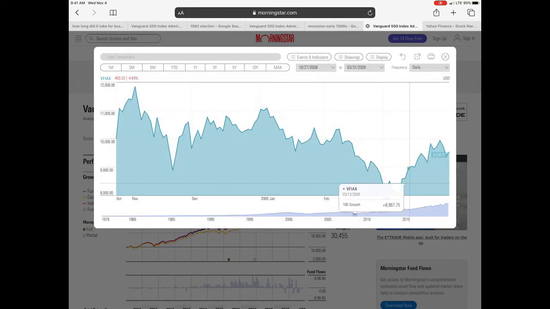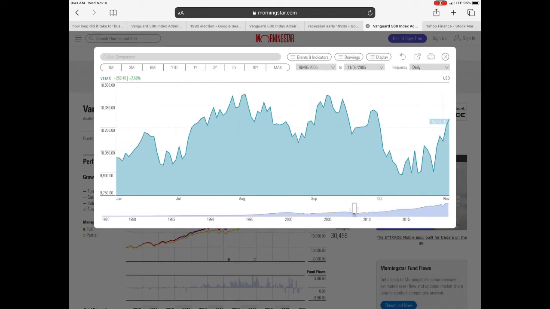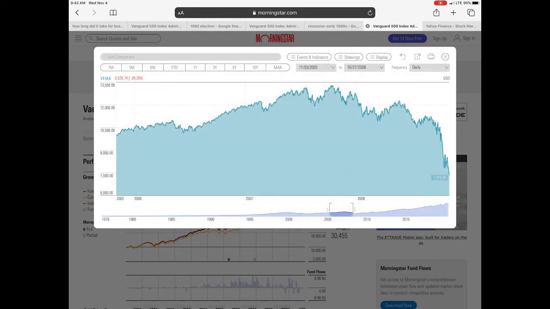It hits its low right here. Oh, I just messed it up. Sorry about that, guys. But basically, it hits its low in March. Hang on.